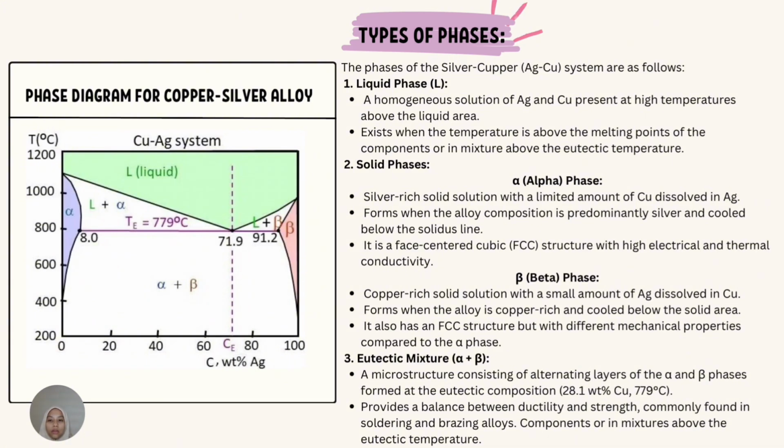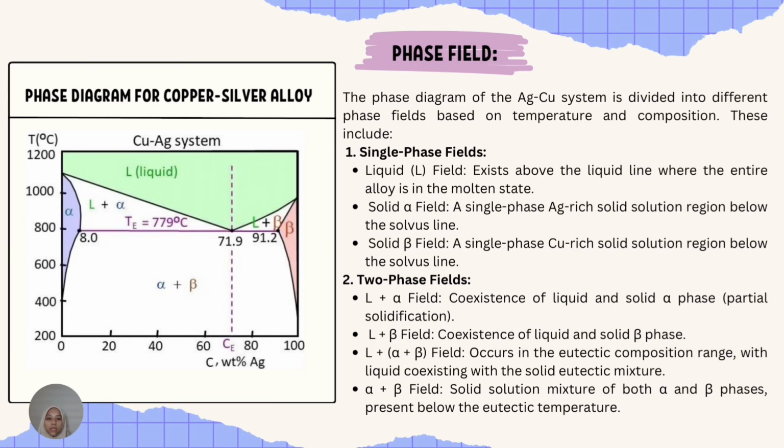This makes it particularly useful in applications such as soldering and brazing alloy. Next, I will talk about the phase field in the silver-copper phase diagram. This diagram helps us understand how different phases form depending on the temperature and composition.